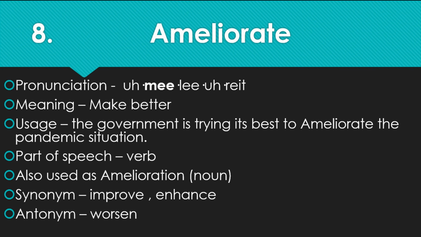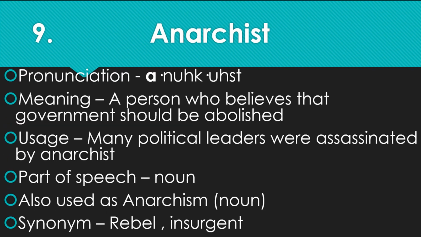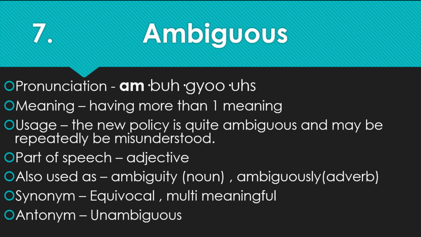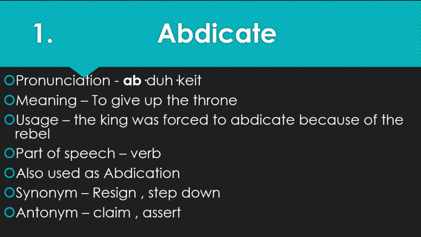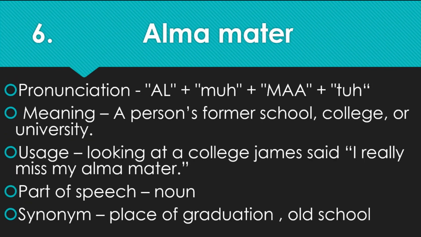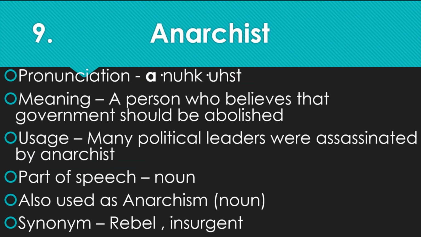Let's move on to the next one at number 9. Anarchist. Anarchist meaning is a person who believes that government should be abolished. Its usage in a sentence can be: many political leaders were assassinated by anarchists. Or we can use it with another word which we learned today, that is abdicate. Here we can say that the king was forced to abdicate because of the strong pressure coming from the anarchists. So this way you can combine two new words. Now let's move on to the part of speech. It is noun, also used as anarchism. Synonym is rebel or insurgent.